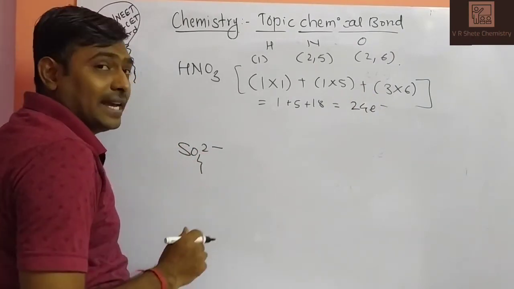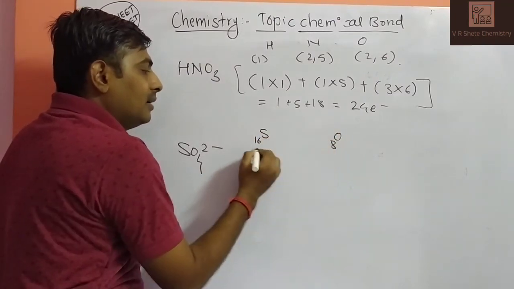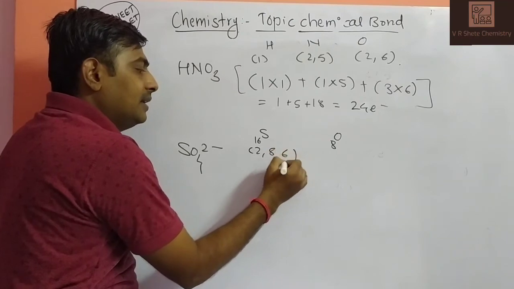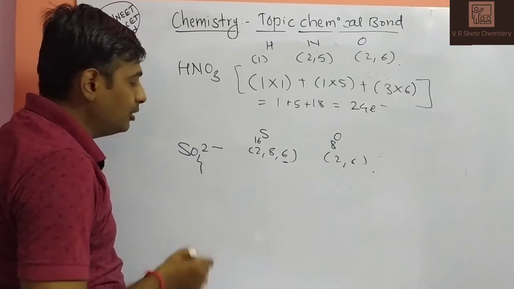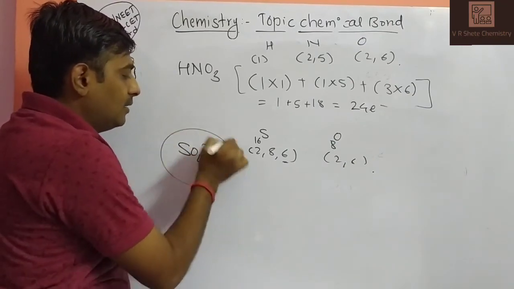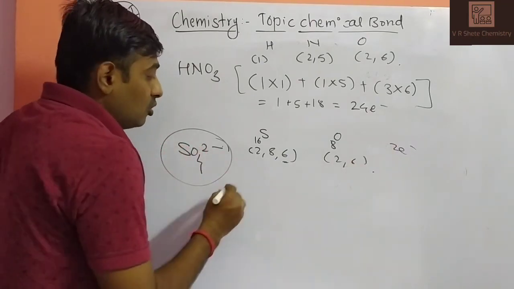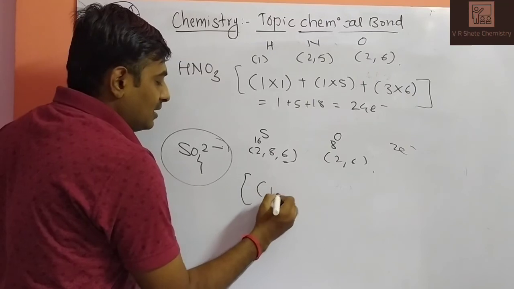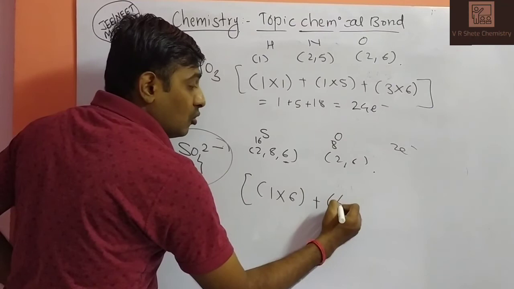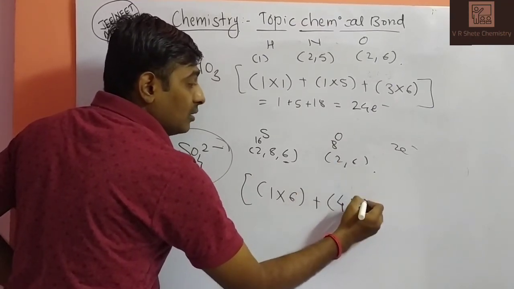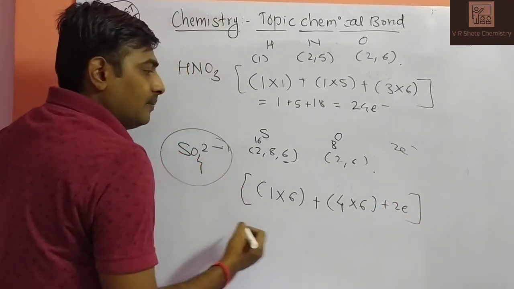The next one, the sulfate ion, SO4 2 minus. Sulfur has atomic number 16, electron configuration 2, 8, 6, so 6 valence electrons. Oxygen has atomic number 8 and 6 valence electrons. In this ion, addition of 2 electrons, so we have to add 2 electrons additionally in the calculation. 1 sulfur atom multiplied by valence electrons 6, plus 4 oxygen atoms multiplied by valence electrons 6, plus 2 electrons added by the negative charge.